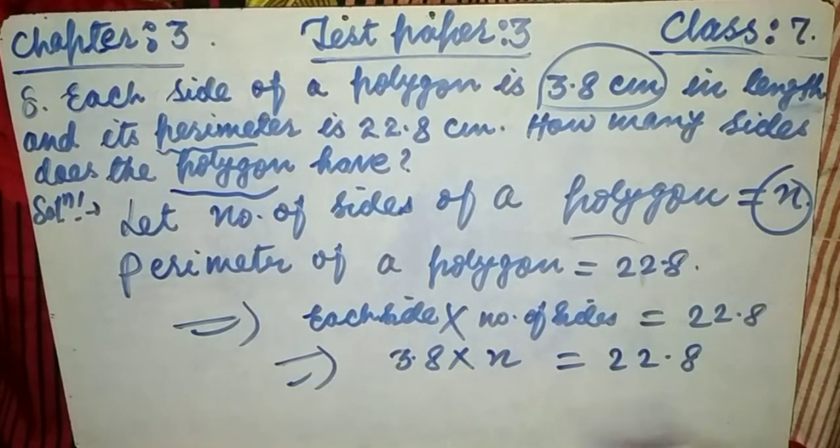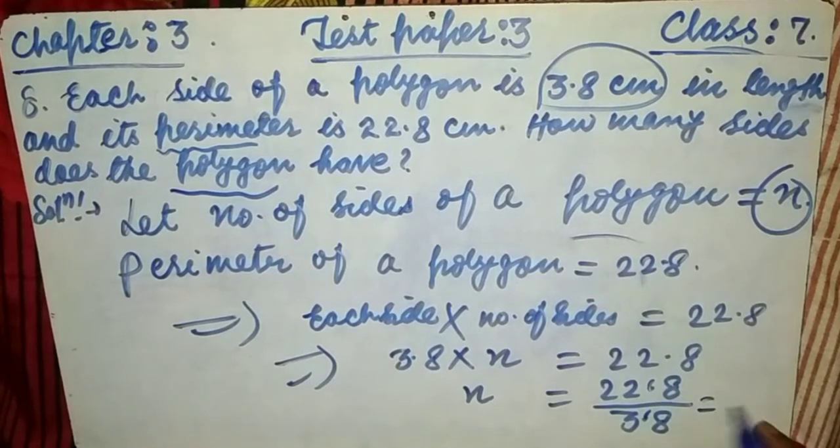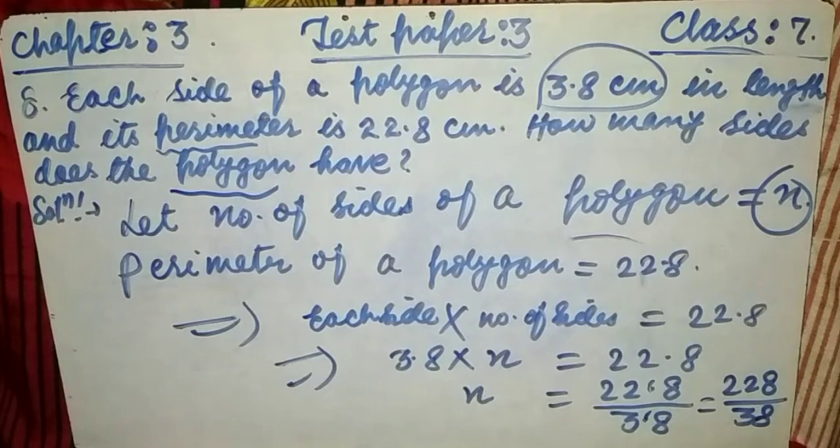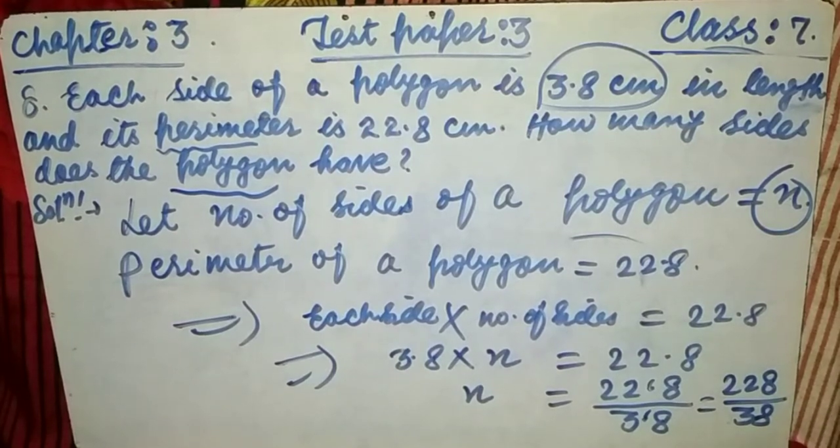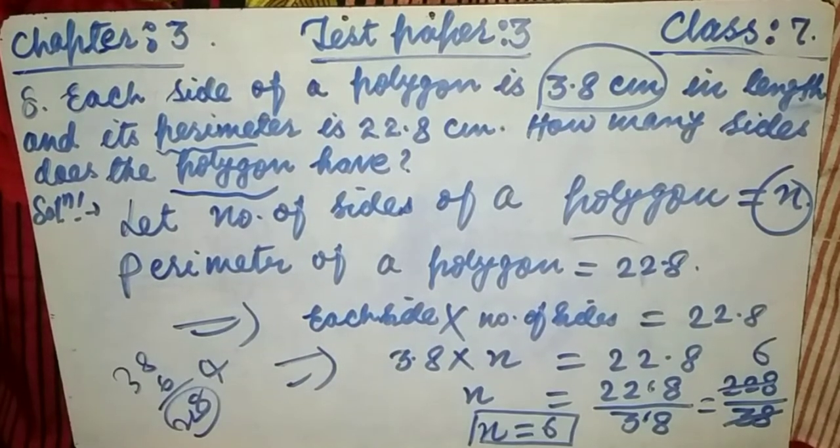Very simple. So n is equal to 22.8 divided by 3.8. Here, friends, the number of digits after the decimal is 1 in both, so the decimal will get cancelled. So we get 228 divided by 38. Now, friends, very simple.